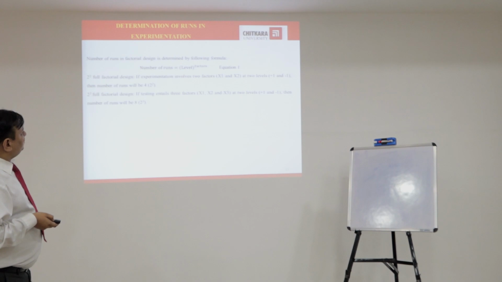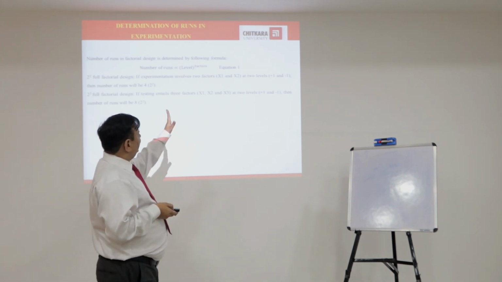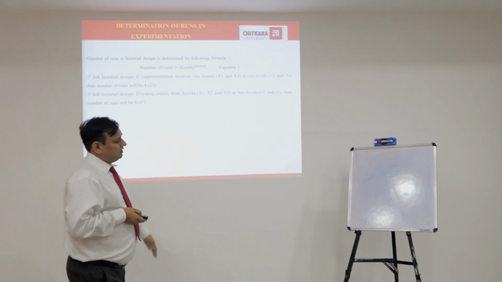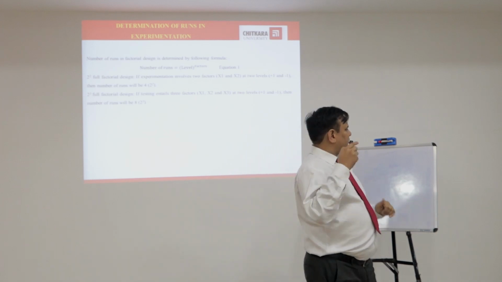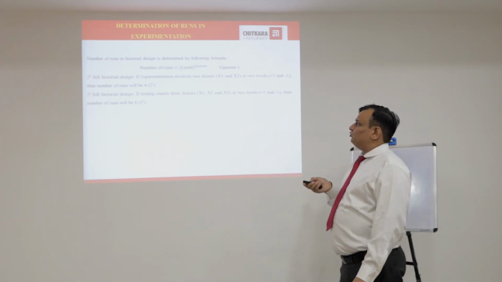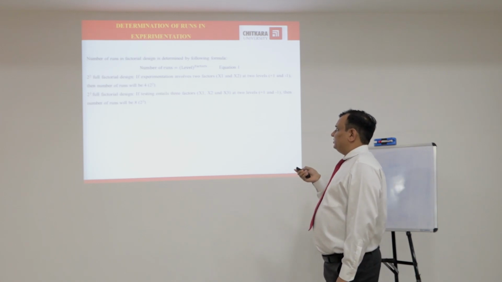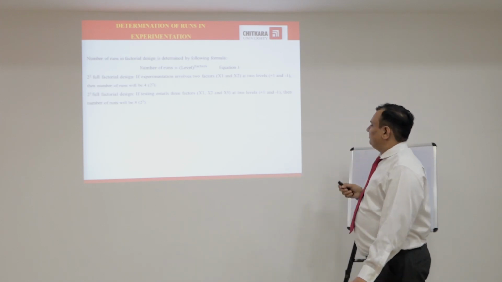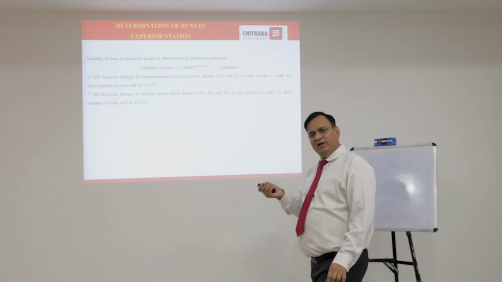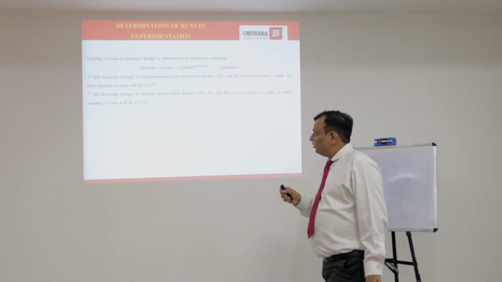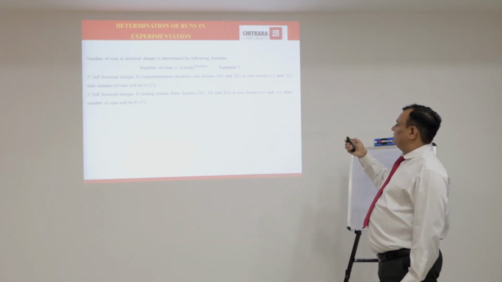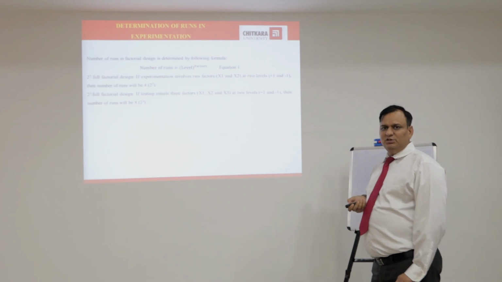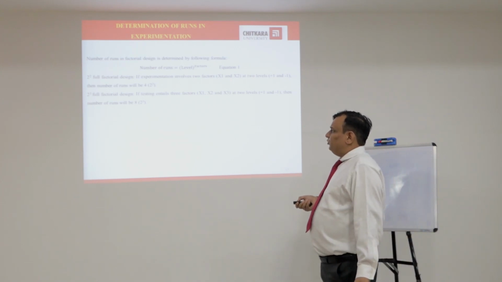The number of runs in a factorial design is determined by the formula: number of runs equals levels raised to the power of factors. According to the number of factors you have, the number of runs will be calculated. 2 raised to power 2 full factorial design: if experimentation involves two factors, x1 and x2, at two levels, +1 and -1, where +1 means high level and -1 means low level, then the number of runs will be 4, since 2 raised to power 2 is 4. 2 raised to power 3 full factorial design: